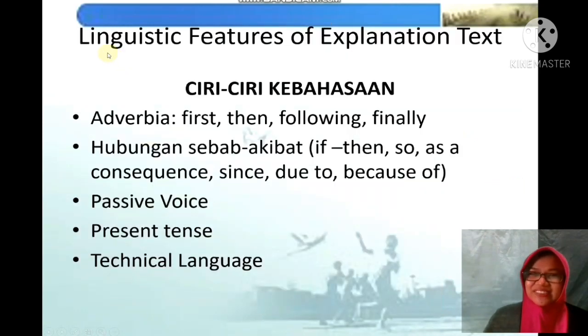Okay, now let's continue to the linguistic features of explanation text. Ciri-ciri kebahasaan. Dalam explanation text, biasanya menggunakan adverbia. Misalnya first, then, following, finally, etc. Karena ini adalah sebuah proses, maka biasanya menggunakan langkah-langkah. Okay. Kemudian hubungan sebab akibat. If, then, so, as a consequence, since, due to, because of, etc. Jadi yang menunjukkan sebab akibat.